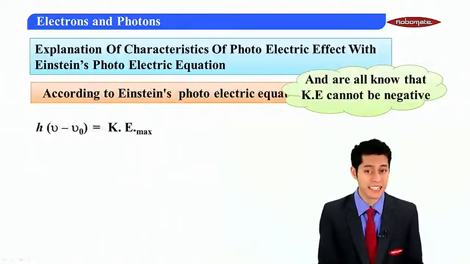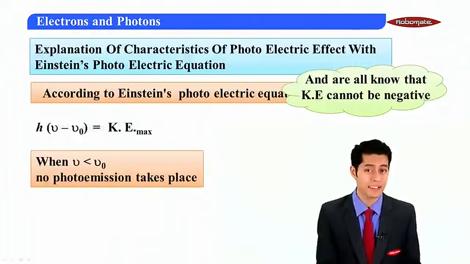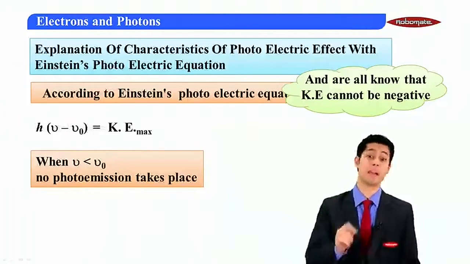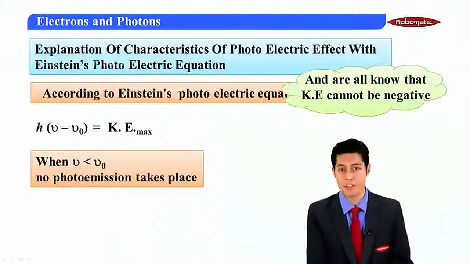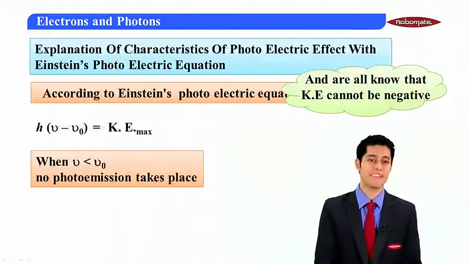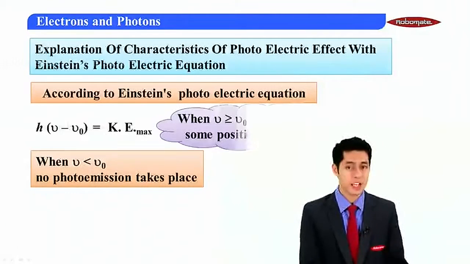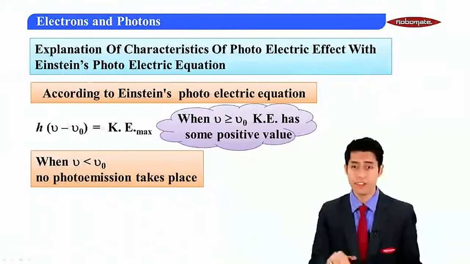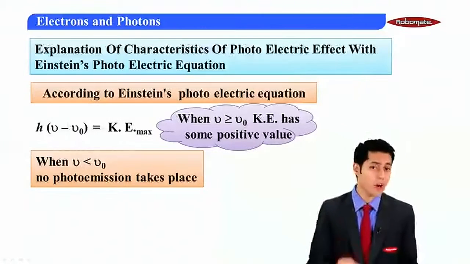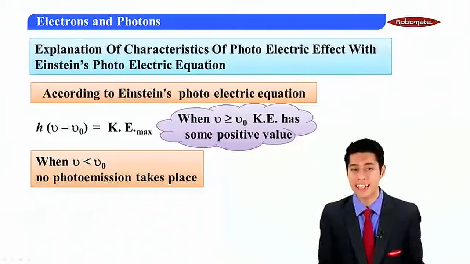That means, can I say, in this case photoelectric emission will not take place. So photoelectric emission does not take place when frequency is less than the threshold frequency. So when will the electron have kinetic energy?